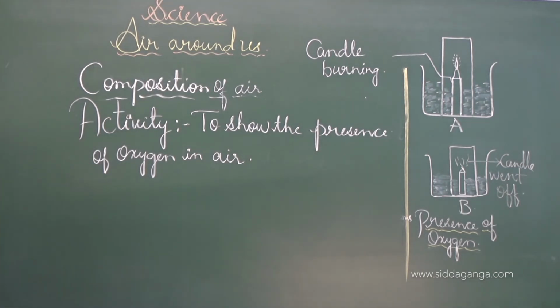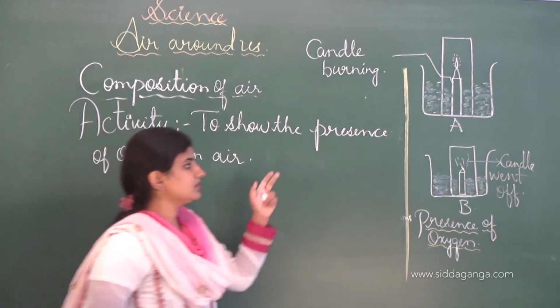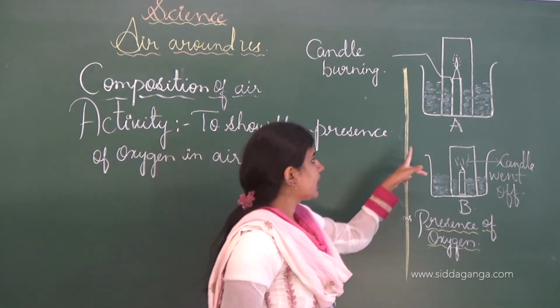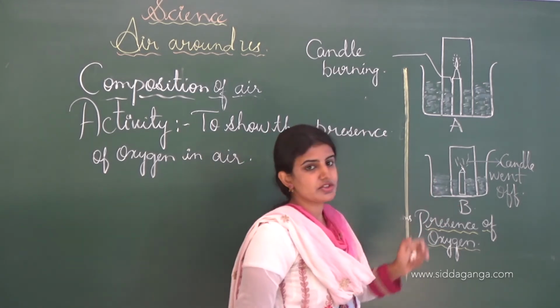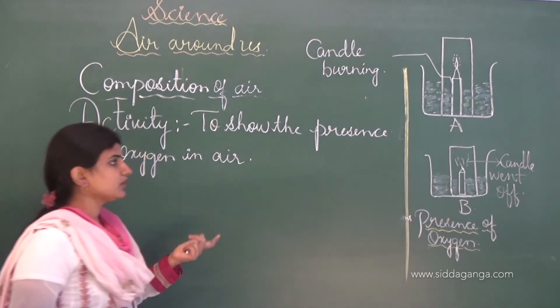The materials required here are 2 candles. I will draw the diagram here. We have to take 2 candles, 1 shallow beaker, a matchstick, and an inverted glass jar for doing this activity.